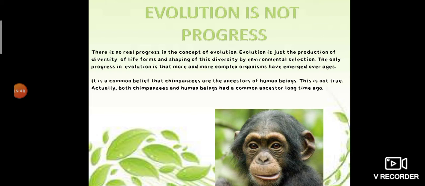We already discussed how evolution happens by genetic drift and natural selection. We also discussed that chimpanzees and human beings had a common ancestor, and two offspring of that ancestor evolved in their own separate ways to form the modern-day chimpanzees and human beings.